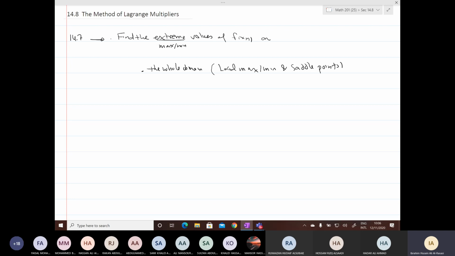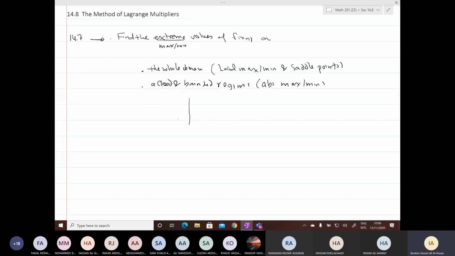Second question, find the absolute maximum and minimum on closed bounded regions.